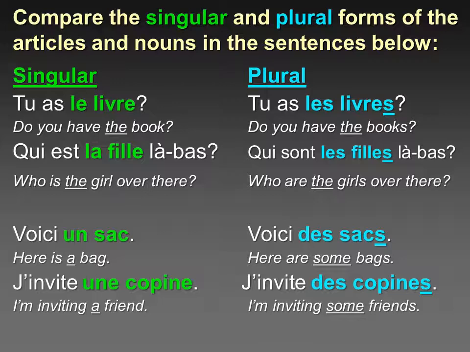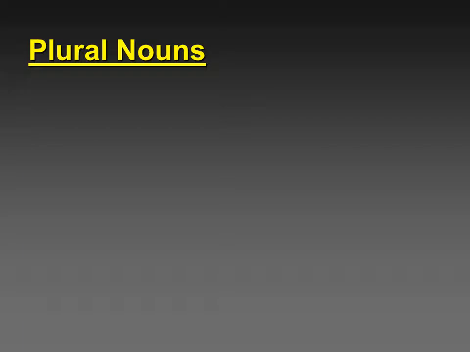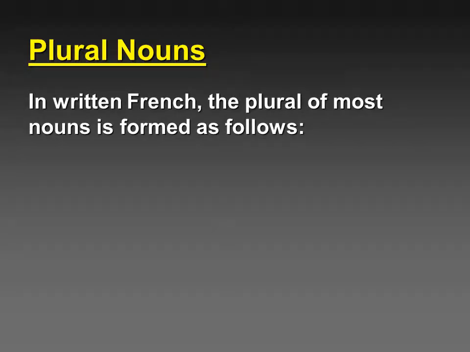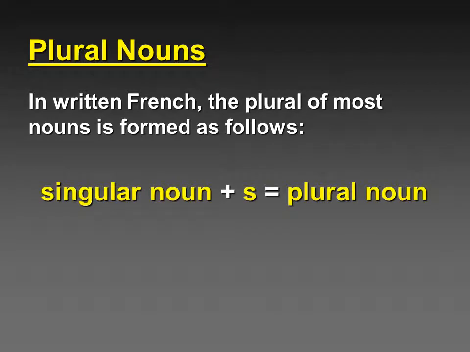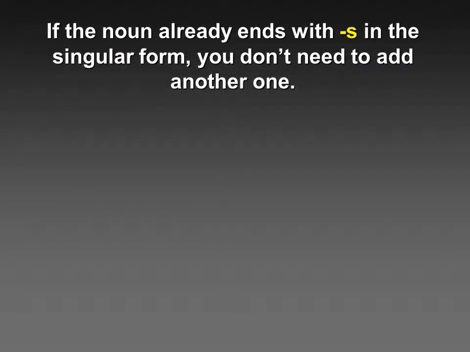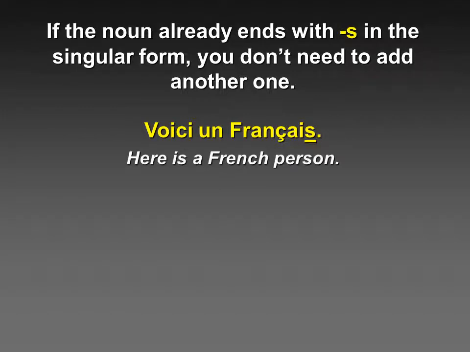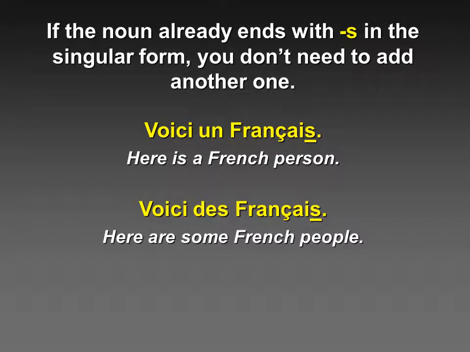And at the top of page 154, you need to fill in the le for le livre, les for les livres, un in front of the un sac and des sacs, okay, for the bags, some bags. Plural nouns. In written French, the plural of most nouns is formed as follows. You have the singular noun, the regular noun, plus an S. Okay, so if the noun already ends with an S in the singular form, you don't need to add another one. So voici un Français already has an S at the end. If we want to say, here are some French people, voici des Français, we don't have to add another S.